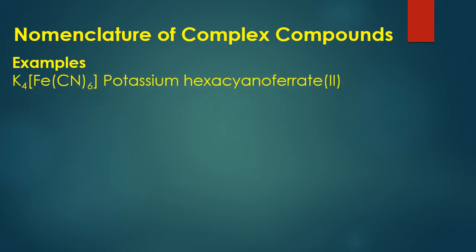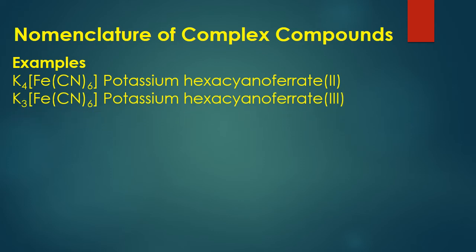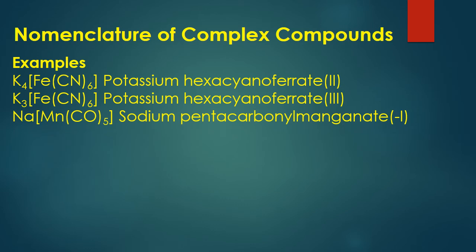Other examples. These examples are taken from the book as well as from the exercise. You can see this is called potassium hexacyanoferrate(II). This is called potassium hexacyanoferrate(III). This is called sodium pentacarbonyl manganate(-I).